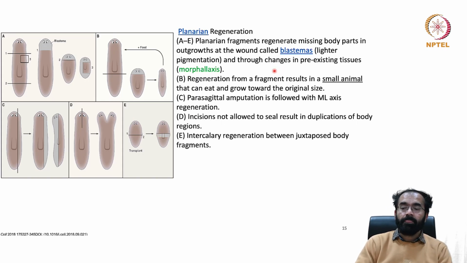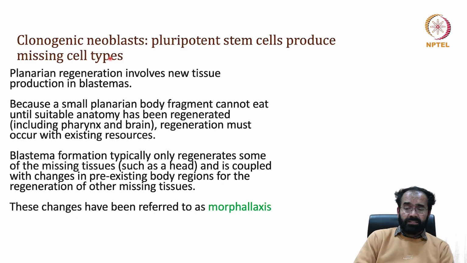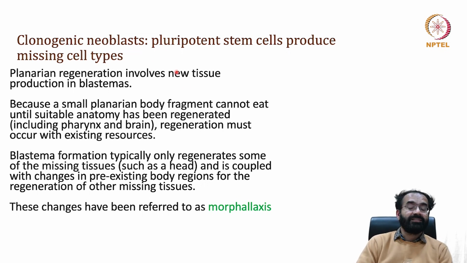Initially it will do the tissue rearrangement and do the morphallaxis, and that is further favored by blastema formation and the growth of the proper head or tail or pharynx, whichever part is missing. So the clonogenic neoblasts are basically the pluripotent stem cells that produce the missing cell types. So planarian regeneration can involve new tissue production in the blastema.